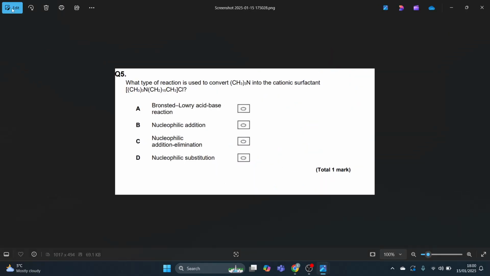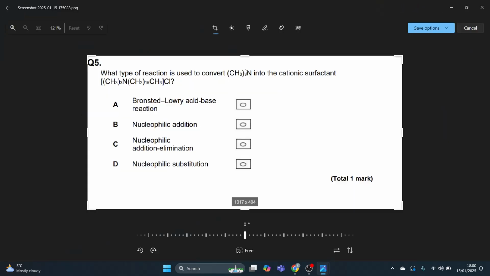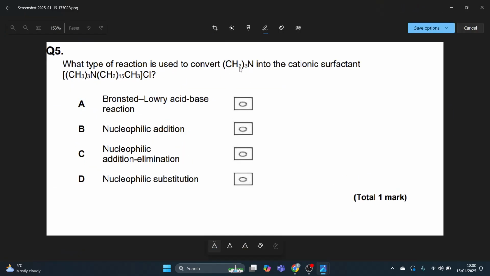And then question 5, what type of reaction is used to convert (CH3)3N into the cationic surfactant? Bronsted-Lowry acid-base reaction. Bronsted-Lowry, that is in the acids and bases topic.